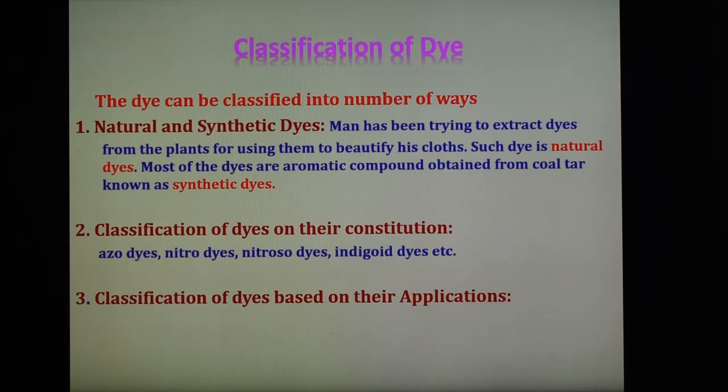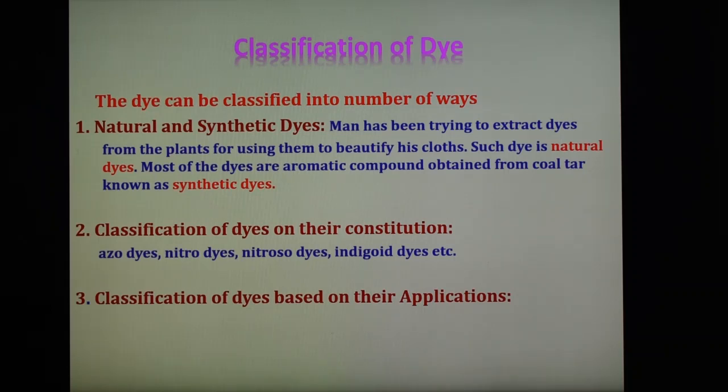Now India has been a main producer and exporter of indigo. As we know, natural dyes have only limited shades, and therefore nowadays most of the dyes used are synthetic dyes, which can have different types of shades. Most of these dyes are aromatic compounds obtained from coal tar, so these dyes are also known as coal tar dyes. So the first classification is natural and synthetic dyes. Natural are obtained from plants, and synthetic are synthesized in the laboratory.